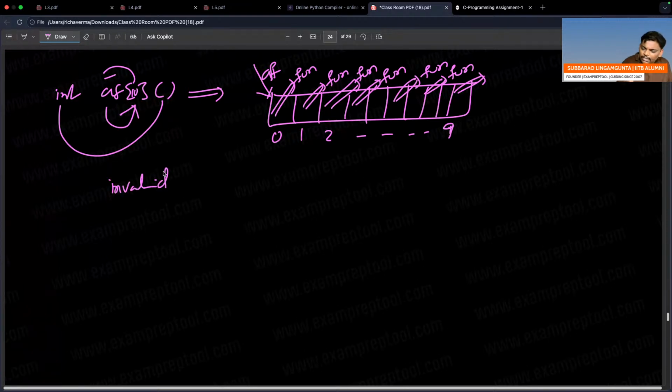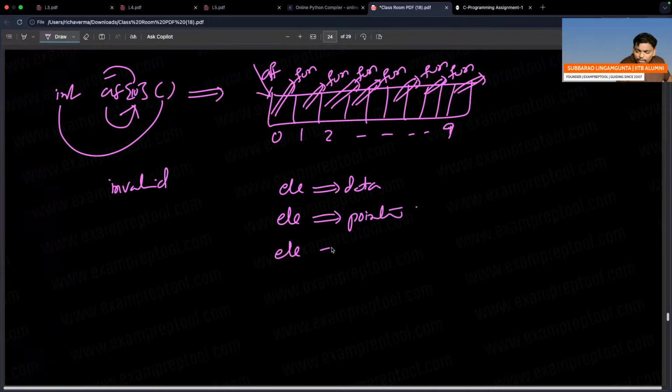I have one array. In that array, every element is data, that is acceptable. Every element is a pointer, that is also acceptable. But every element is a function, it is not acceptable. Every element is an array, it is also not acceptable.